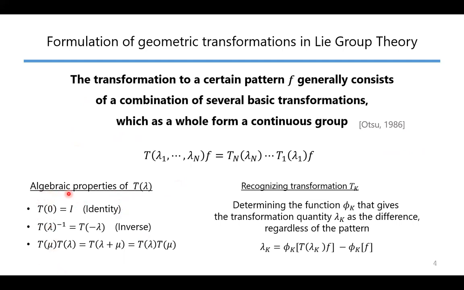First, there should be an identity element, and second, for each element in the group, there should be an inverse element, and lastly, associativity should hold. And then recognizing transformation T can be formulated as determining the transformation quantity lambda and type of transformation just from images before and after transformation.